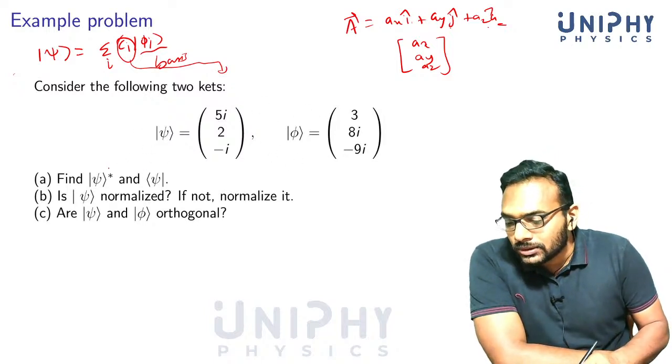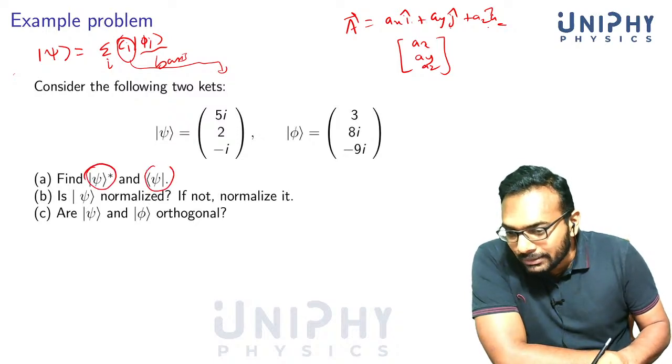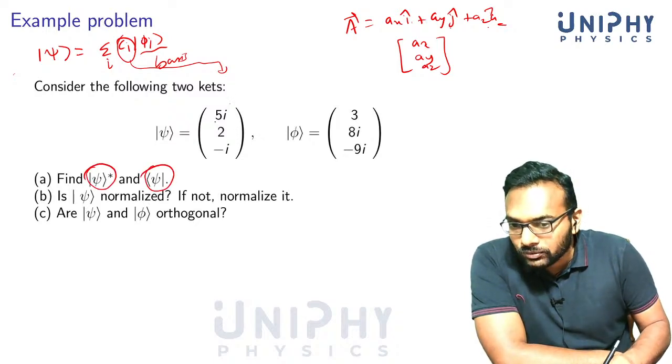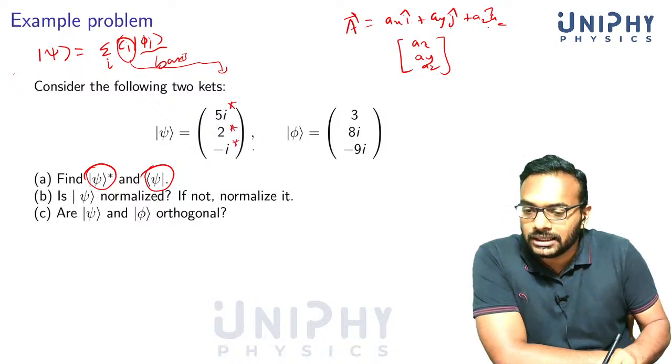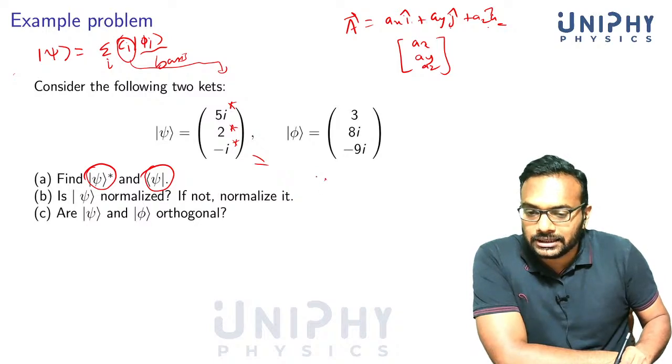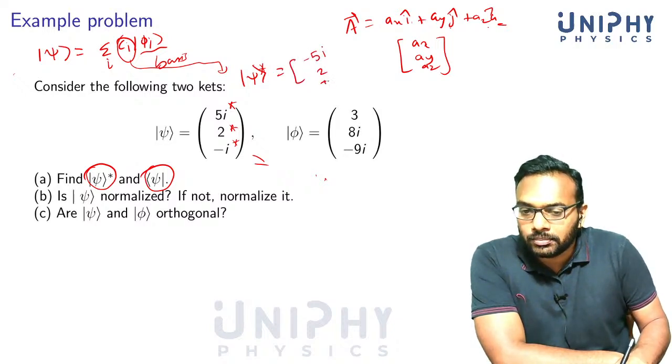So we have got two vectors here. They are asking to find psi star and bra psi. Psi star would be just taking the complex conjugate of all these elements, so I'll write it here: minus 5i, 2 and plus i.